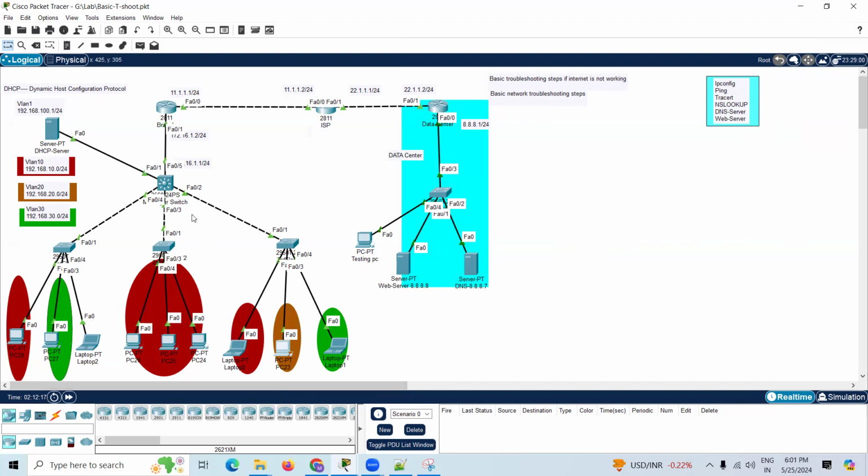The step-by-step process is to first move to the access layer, then the distribution layer, then your core layer, and after that you move to the ISP. Check for any packet drops or any duplex mismatch. This is the troubleshooting method for a single user not getting access, and this is how to try to resolve this kind of issue.